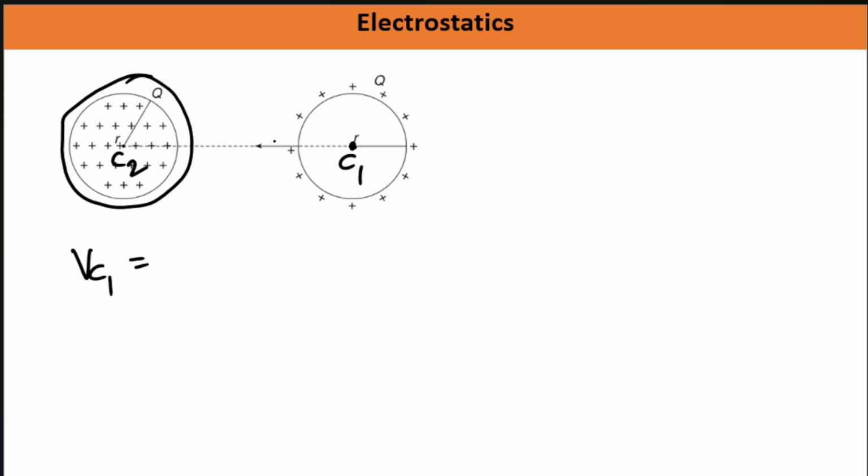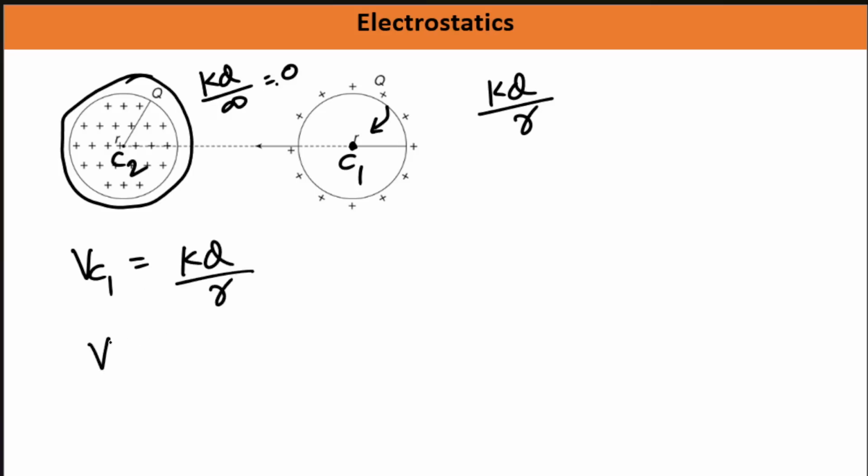So if you calculate the potential here, that will be kq by infinity, which will be zero. So at C1, potential will be only because of this spherical shell. And for a shell, you have studied that if it has charge q, then potential at any inside point will be equal to kq by radius. Okay? So potential at C1 will be kq by radius.